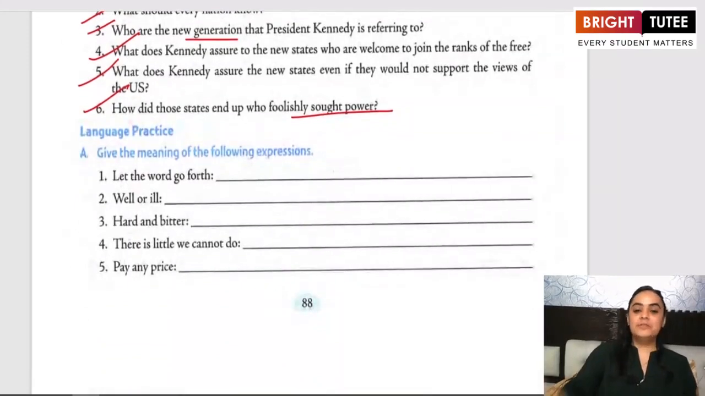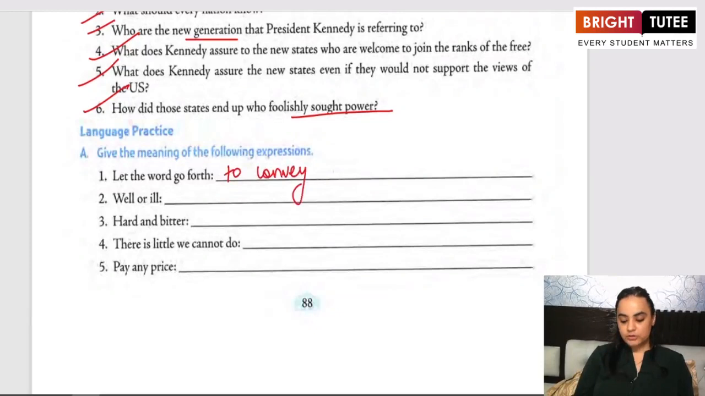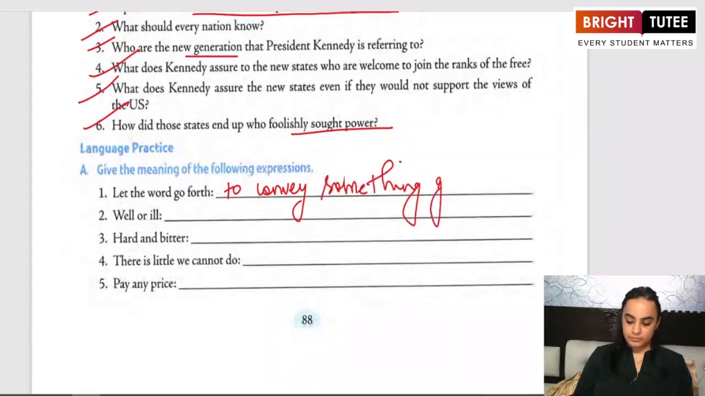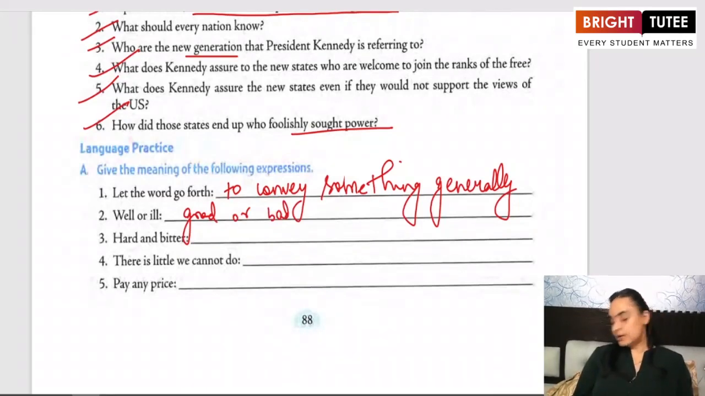Okay. Give the meaning of the following expressions from the passage. Let the word go forth means to convey something. So, to convey something generally. Well or ill means good or bad. When he said that there can be people who might want good for us, who might want bad for us either. Hard and bitter, it again means something which is full of hardships or full of difficulties.